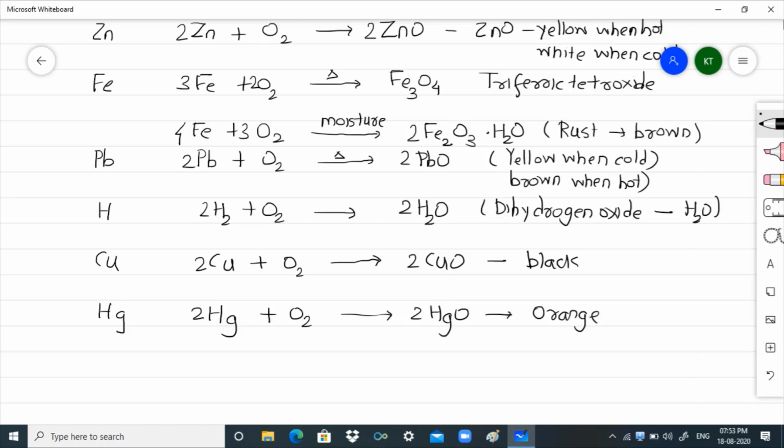Now already we mentioned that silver and gold do not directly combine with oxygen. So here we end up with reaction of metal with oxygen.